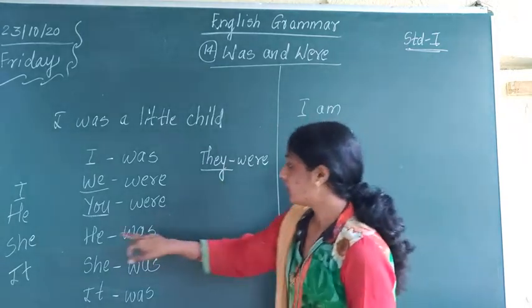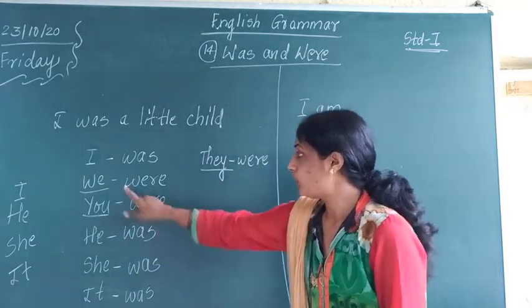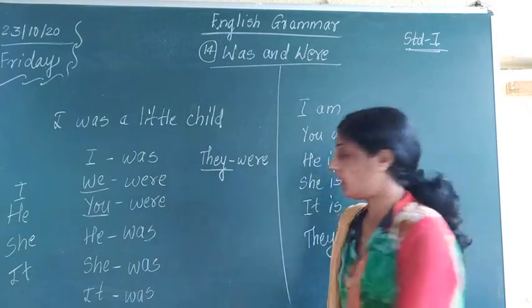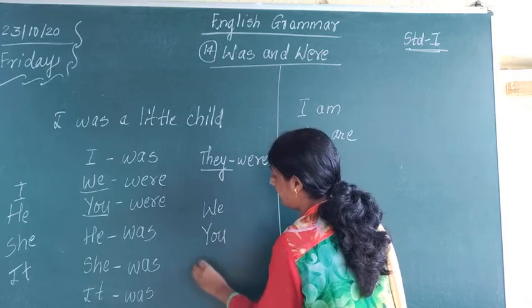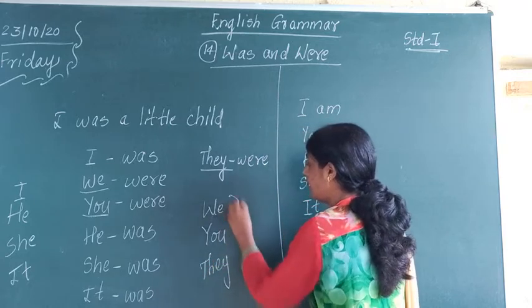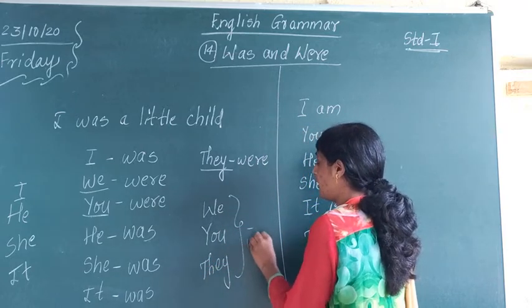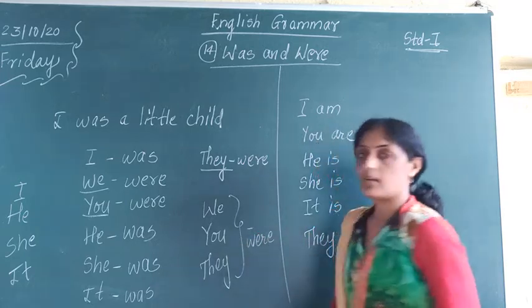And we, you and they. For these 3 pronouns we use what? Were. Have you understood?